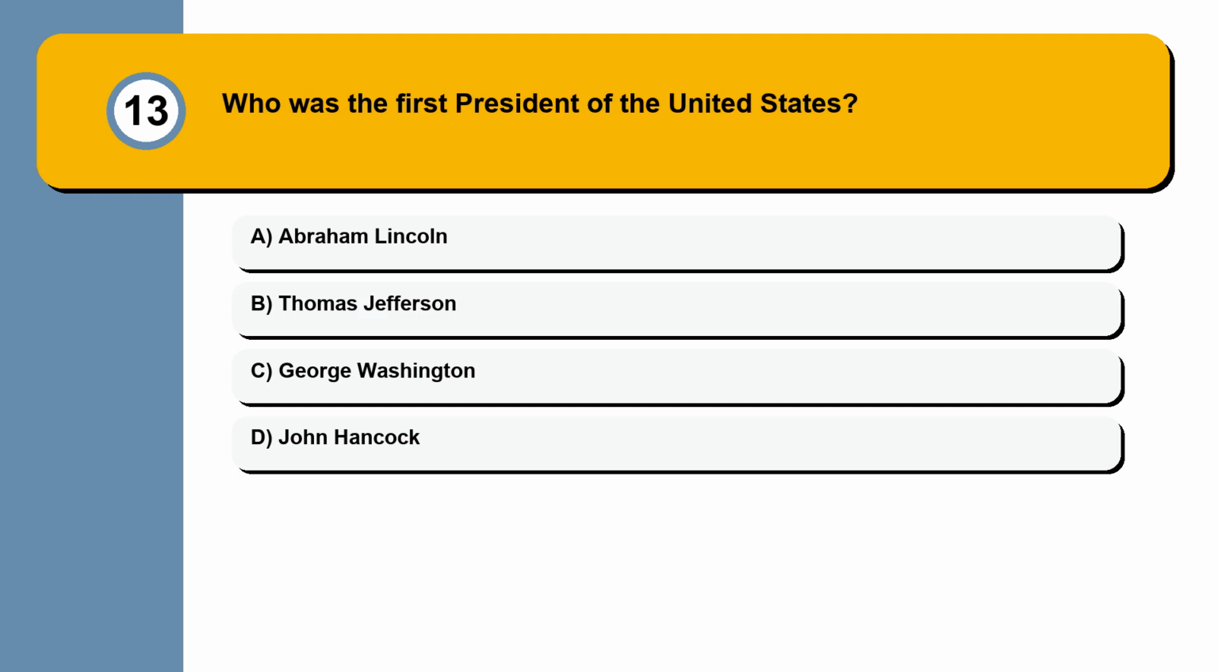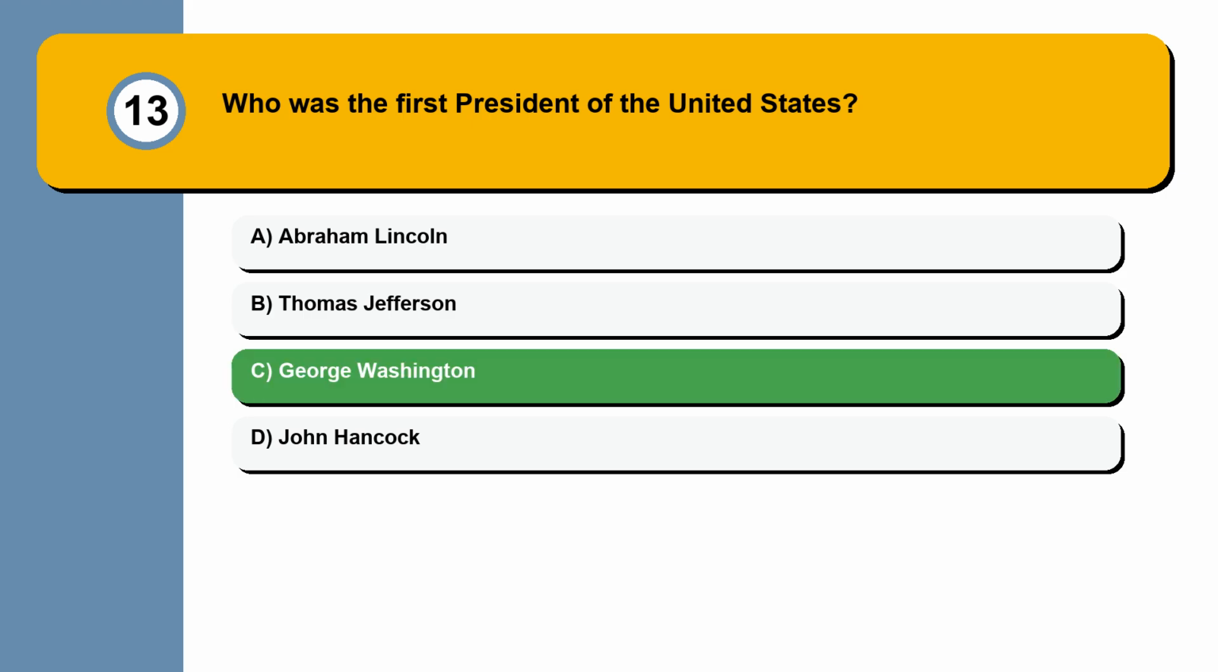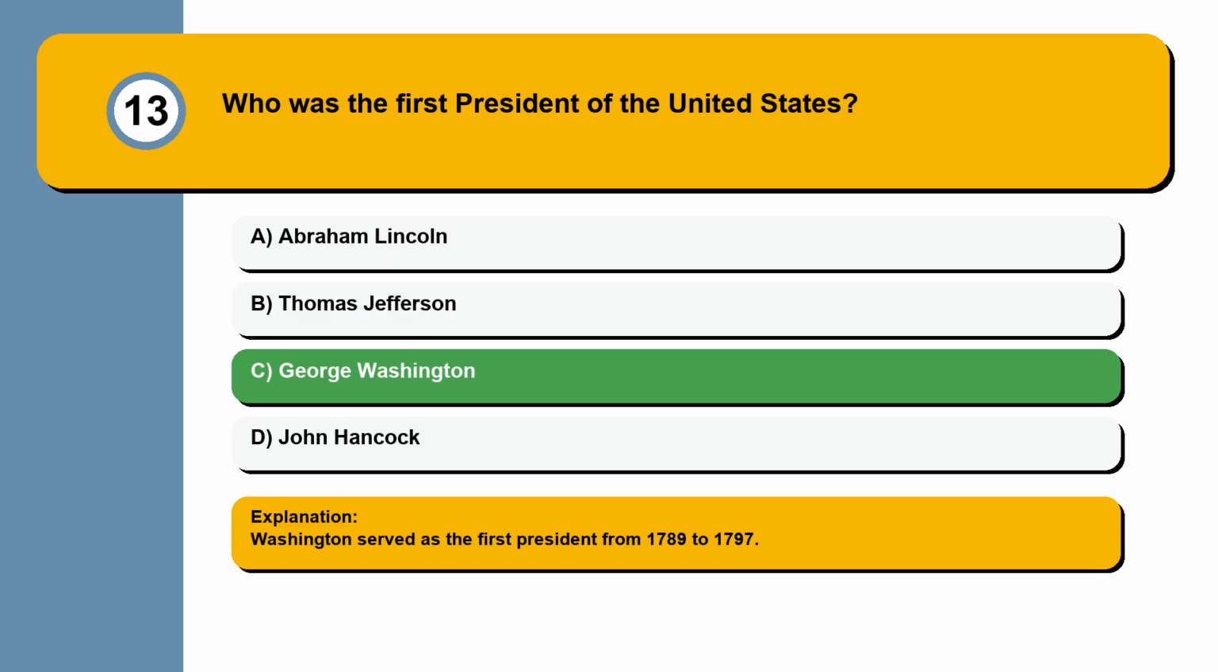Question 13. Who was the first president of the United States? Abraham Lincoln, Thomas Jefferson, George Washington, John Hancock. Washington served as the first president from 1789 to 1797.